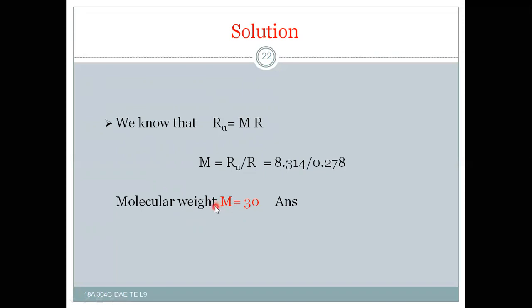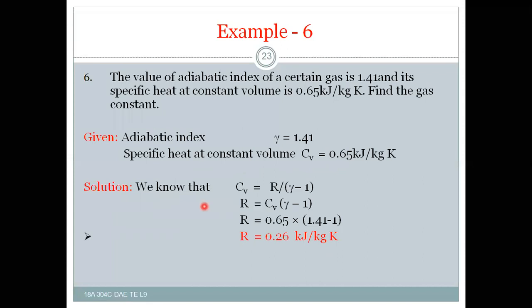That means in this we calculated Cv and Cp and also molecular weight. In example 6, we have to solve the problem. The value of the adiabatic index of a certain gas is 1.41, and its specific heat at constant volume is 0.65 kilojoule per kg Kelvin. Find the gas constant.